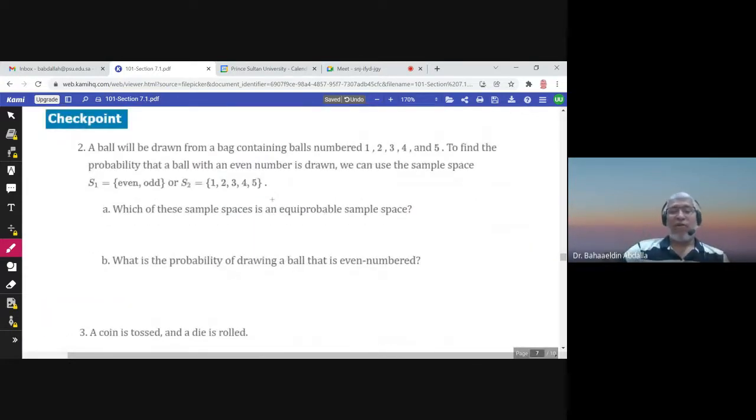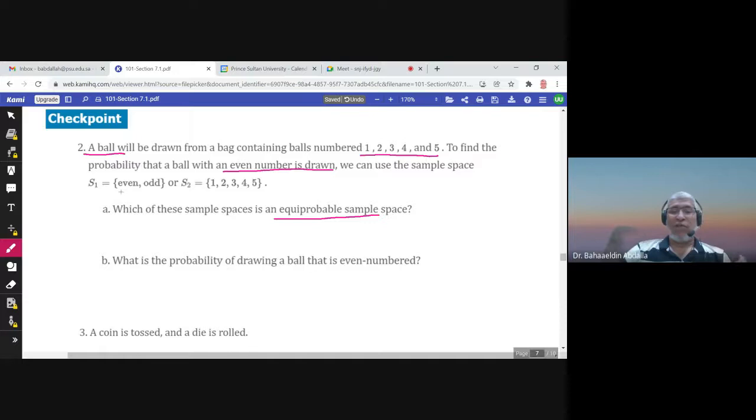A ball will be drawn from a bag containing balls numbered from 1 to 5. Okay, selecting how many balls? 1 ball. To find the probability that a ball with an even number is drawn, we can use this sample space or this one. Which of these sample spaces is equiprobable? If you select even and odd, what is the probability of obtaining even? We have 2 and 4, two numbers.